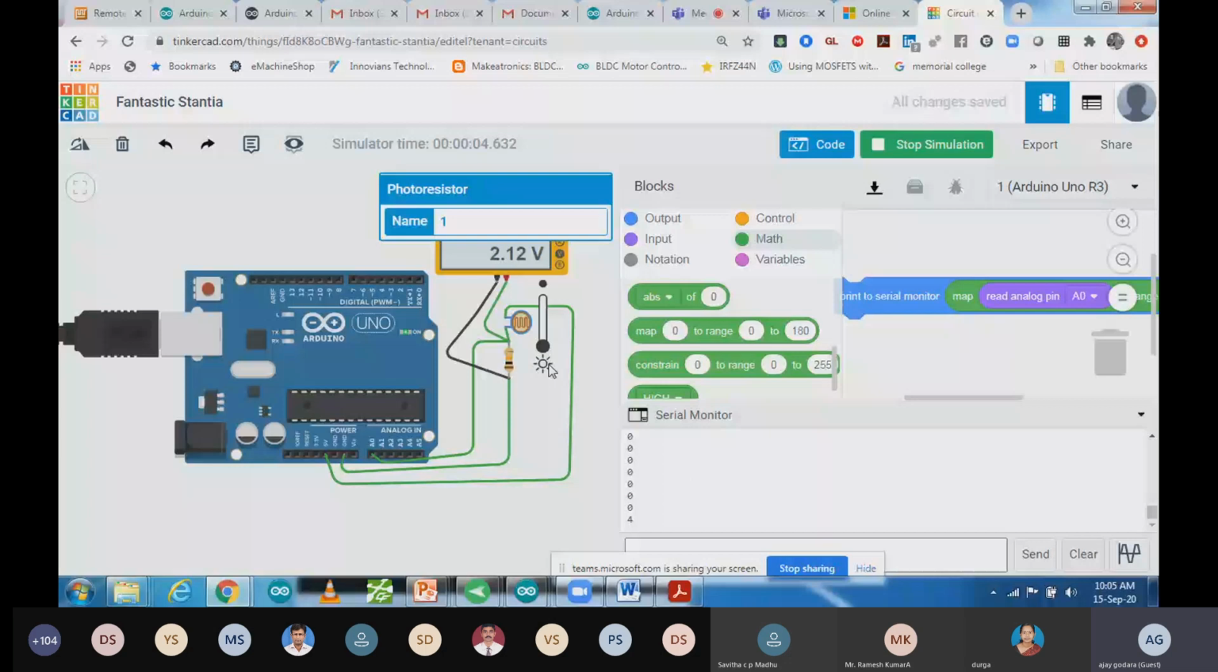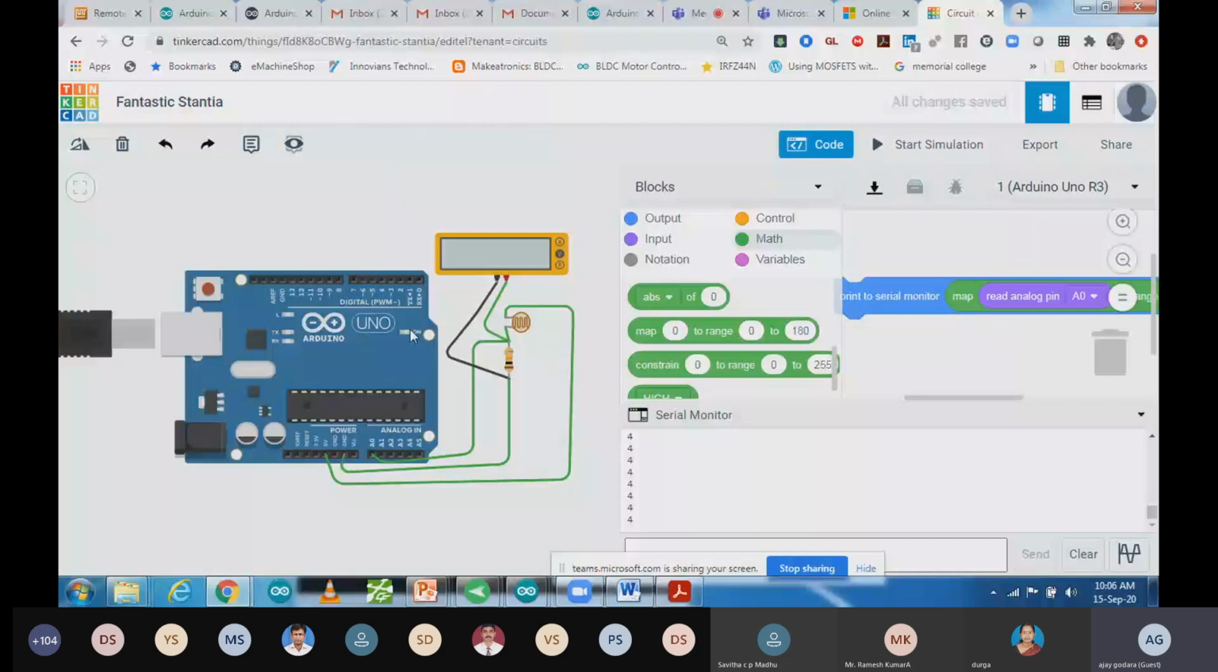You can stop simulations. So that is analog read. We are reading an analog signal over here in a particular pin, that is A0, whatever pin you are using, from A0 to A5, that you can use. So now we are going to do analog write.